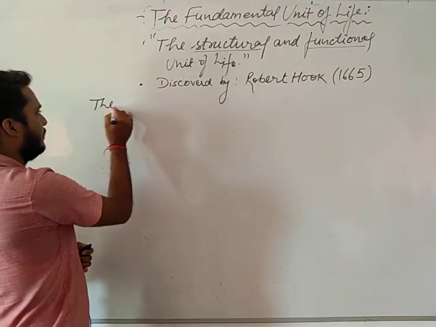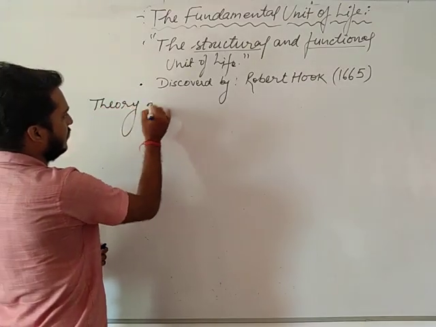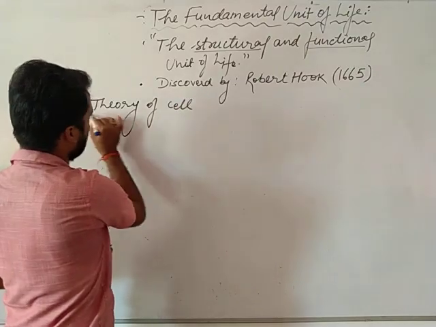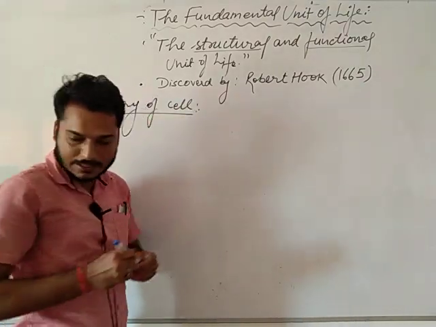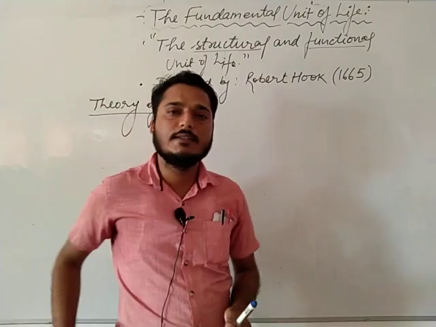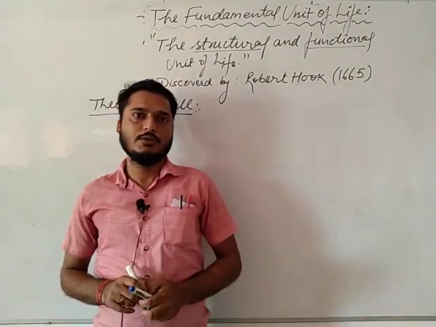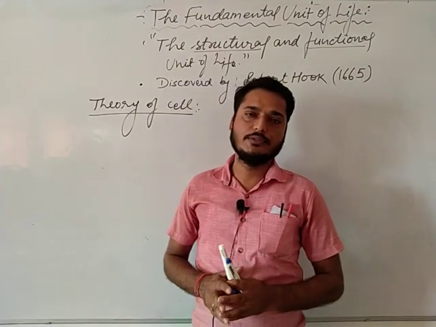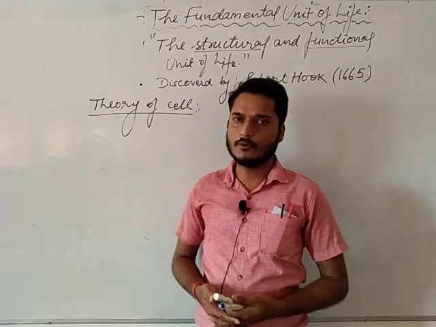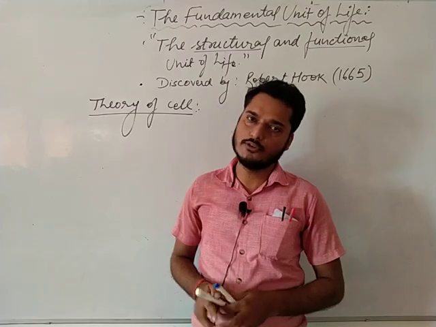Now, what is the theory of the cell? The scientists' names are Schleiden and Schwann. Theodor Schleiden and Schwann are the scientists who gave the cell theory. Schleiden is a botanist and Schwann is a zoologist.